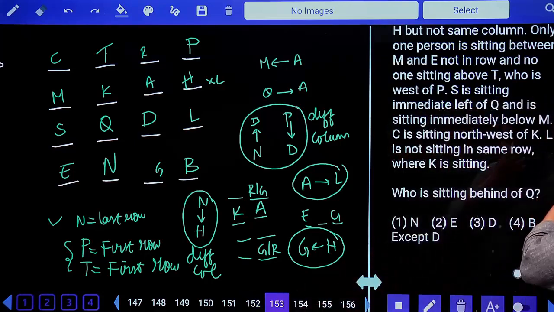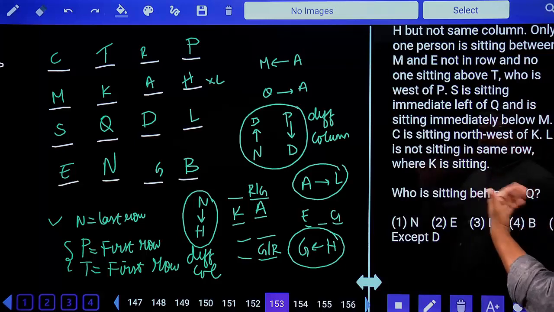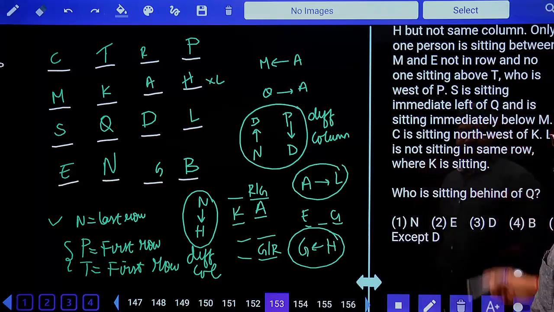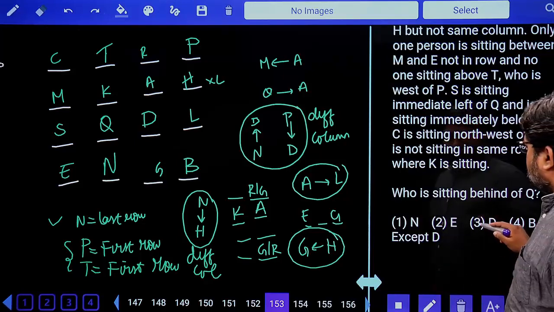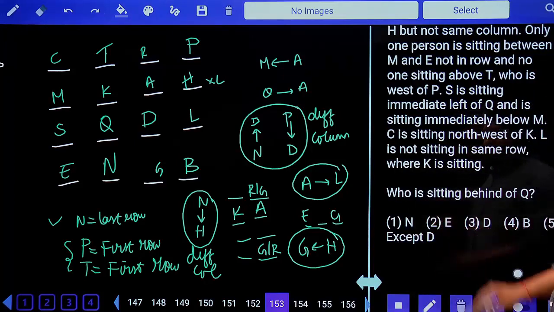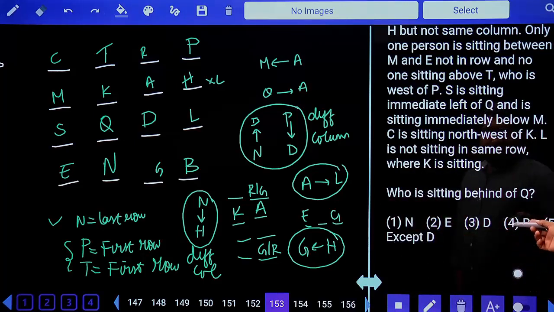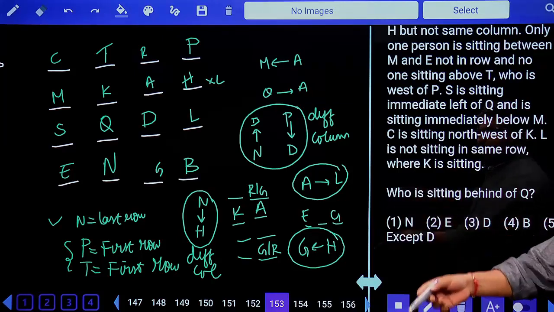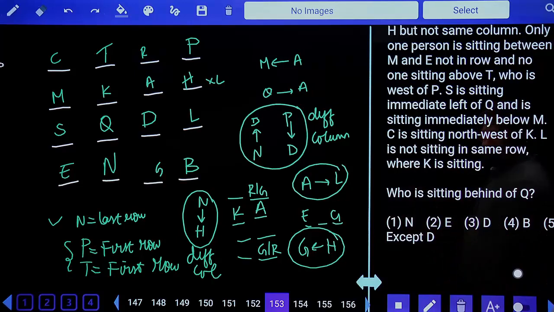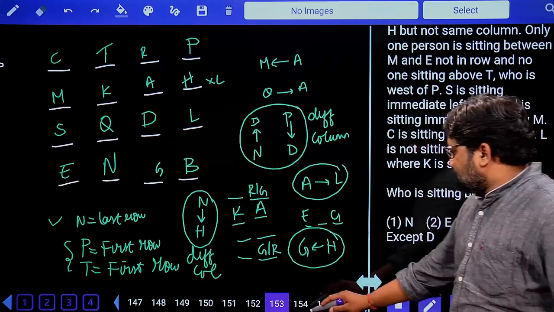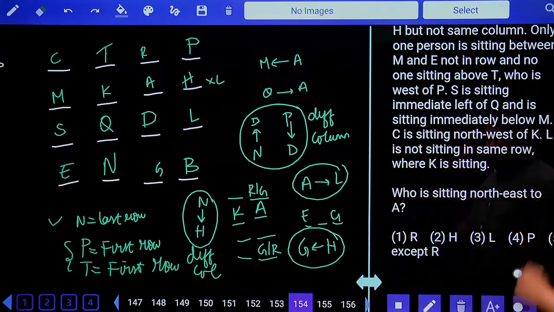Who is sitting behind Q? Behind Q is N because everybody is facing north. So behind Q is N. I can take N, I can take E, I can take G, and I can also take B. Let's look into the options. You have N, yes. You have E, E is also sitting behind Q. D, no, D is sitting along with Q in the same row. B is also behind Q. Yes. Except D, fifth option. Except D, all the others.